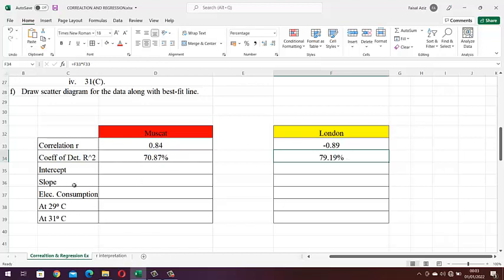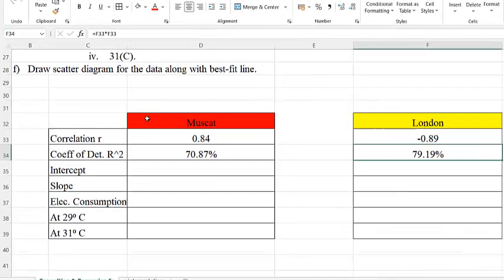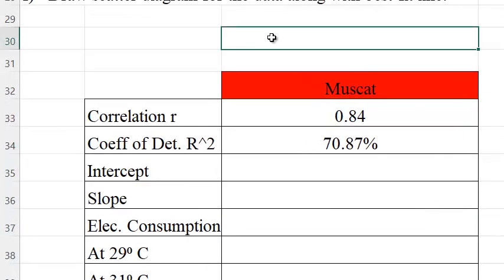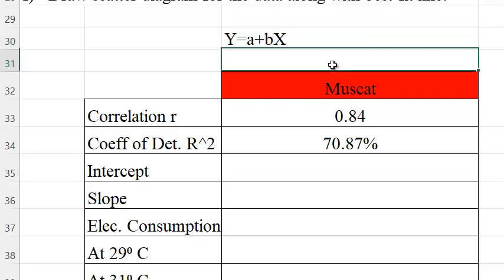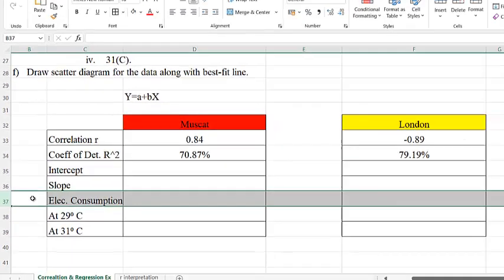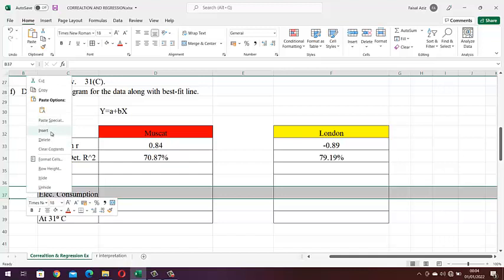Okay, similarly, to calculate a regression equation, we need a straight line equation. Let me give you the idea of the straight line equation, which is y equals a plus bx. So this is the regression equation or least square equation of a straight line. So we need to calculate the least square line.